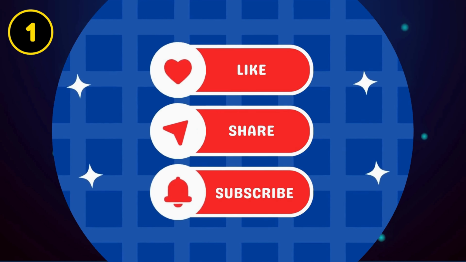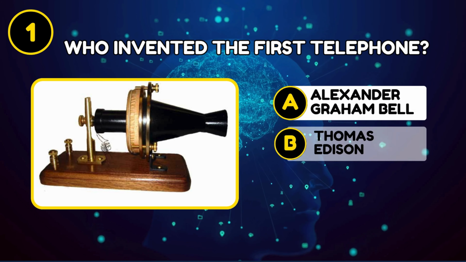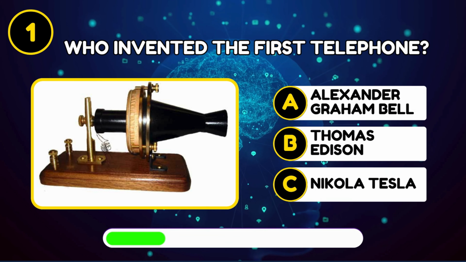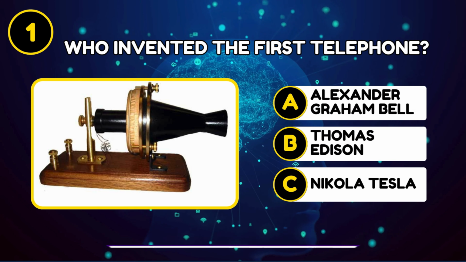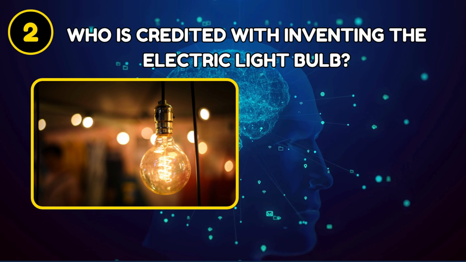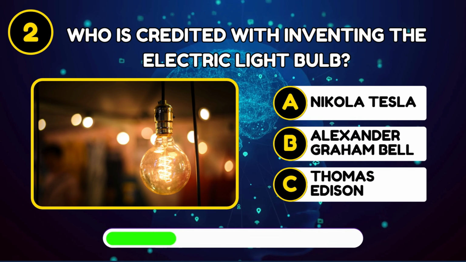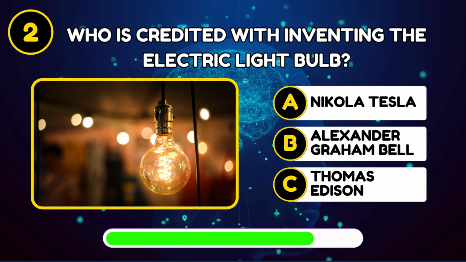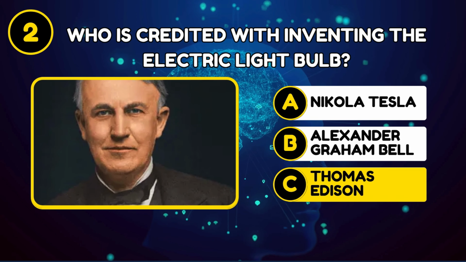Ready? Let's begin. Who invented the first telephone? Alexander Graham Bell. Who is credited with inventing the electric light bulb? Thomas Edison.